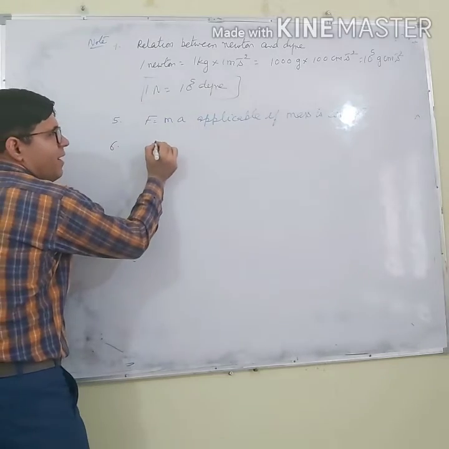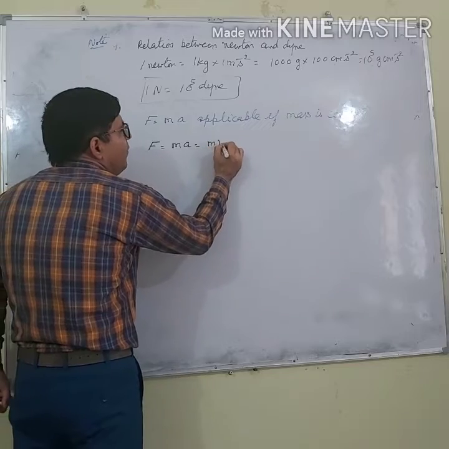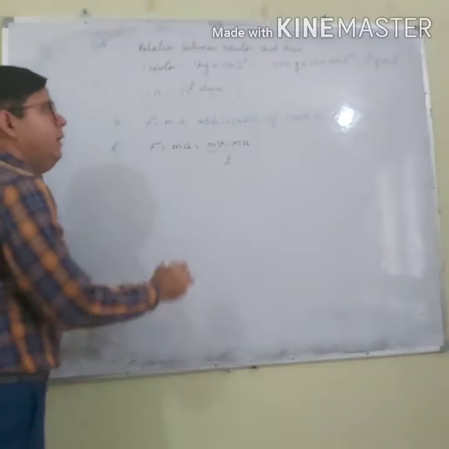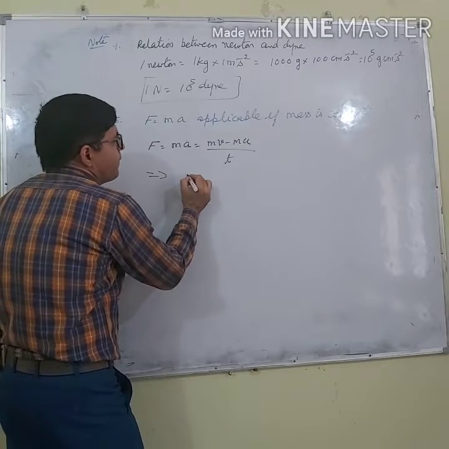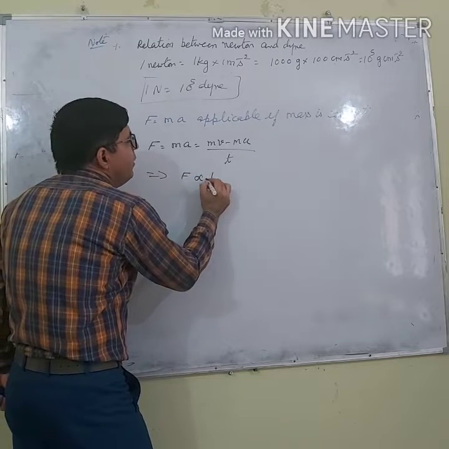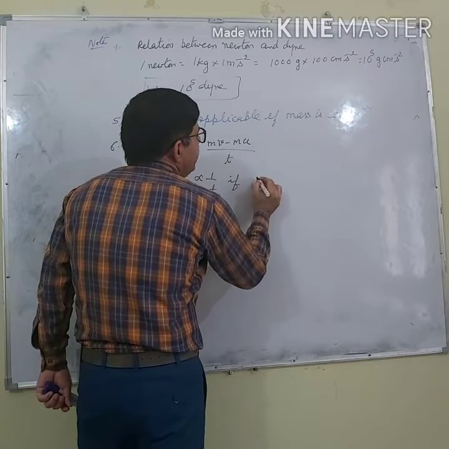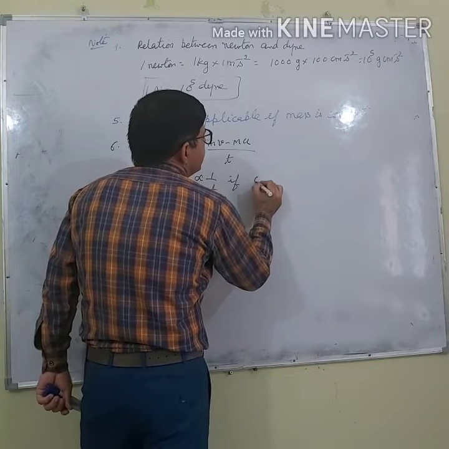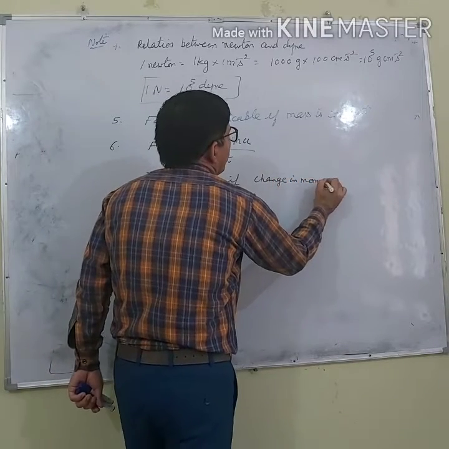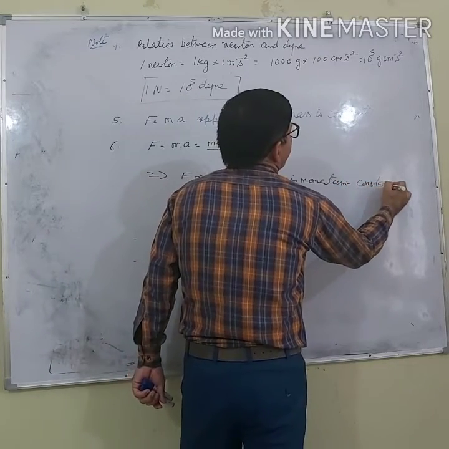Very important. F equals ma. What does it mean? mv minus mu over t. This means that F is inversely proportional to t if change in momentum is constant.